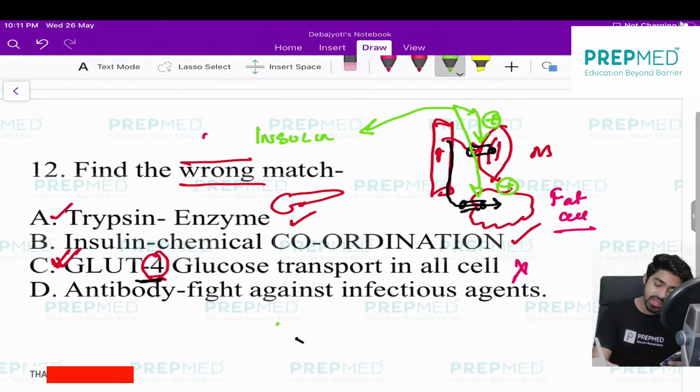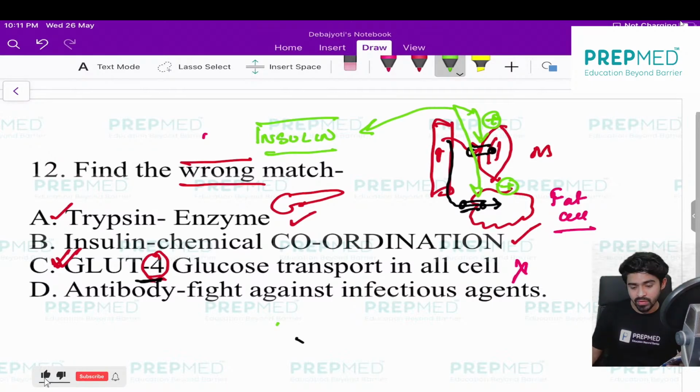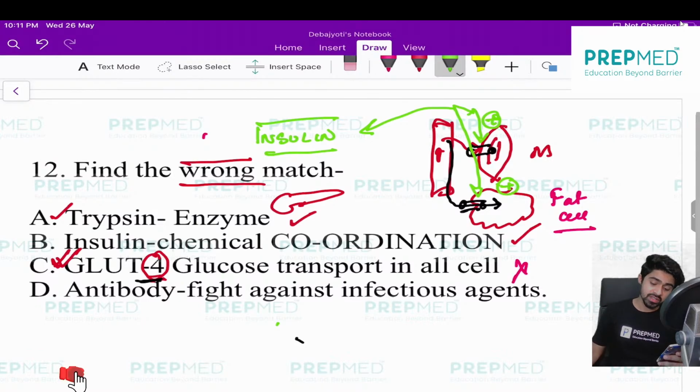When we have adequate insulin, we don't have any problem. But if you lack insulin, then you have to take artificial insulin from outside, which is produced by recombinant DNA technology, first produced by Eli Lilly. We have already discussed this in the biotechnology chapter. Here I want to tell you that insulin acts on GLUT4, and when it acts, glucose enters the cell. It is present in fat and muscle cells only, not in all cells. This is the wrong statement.